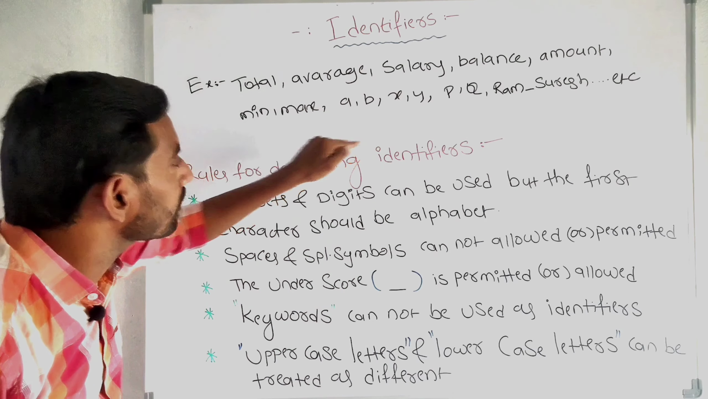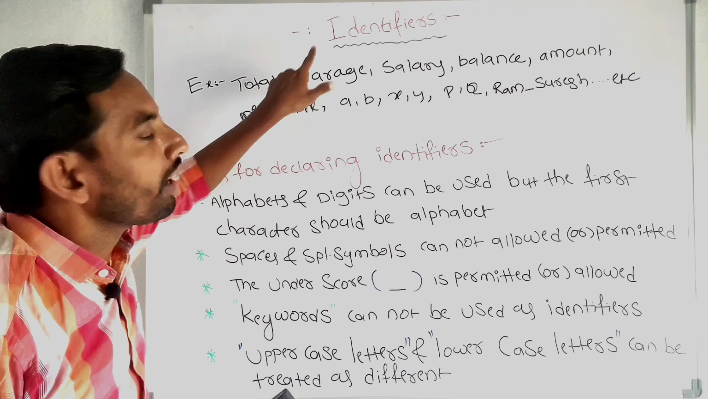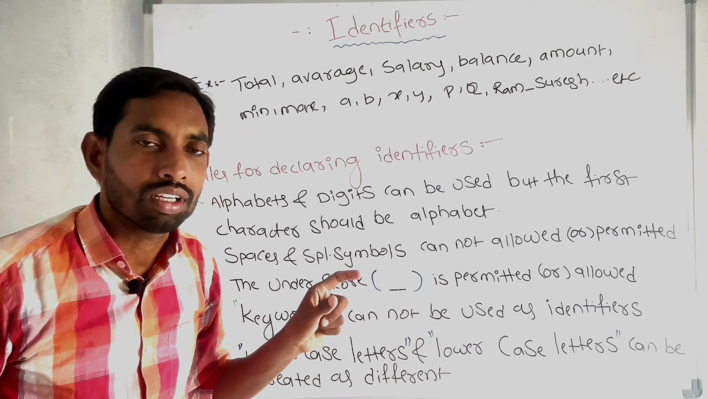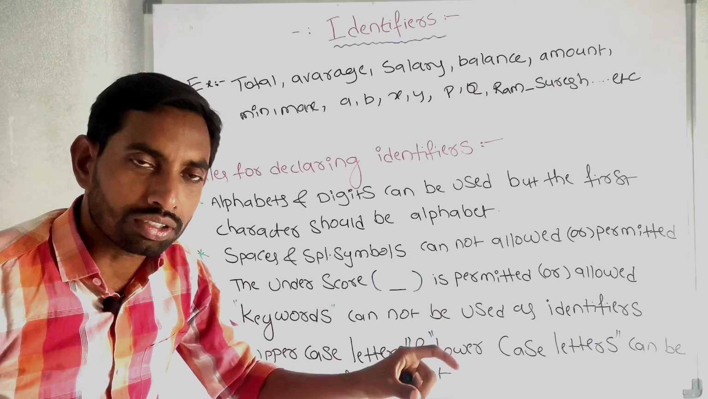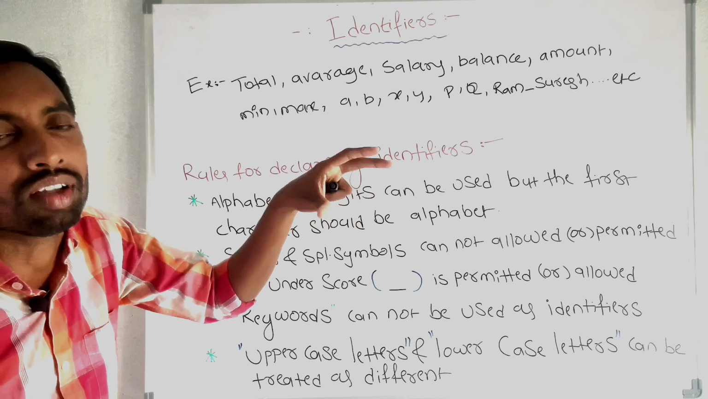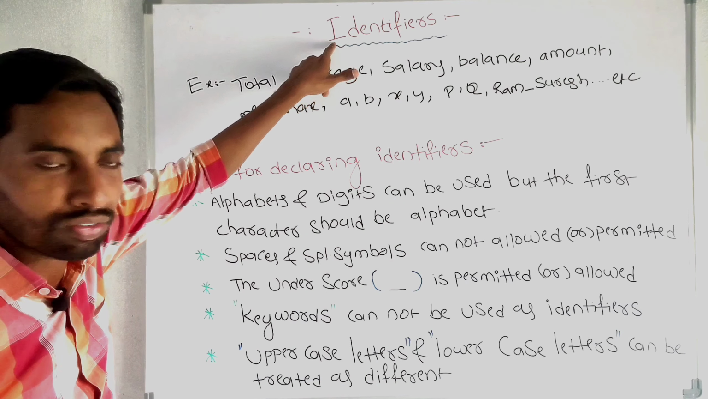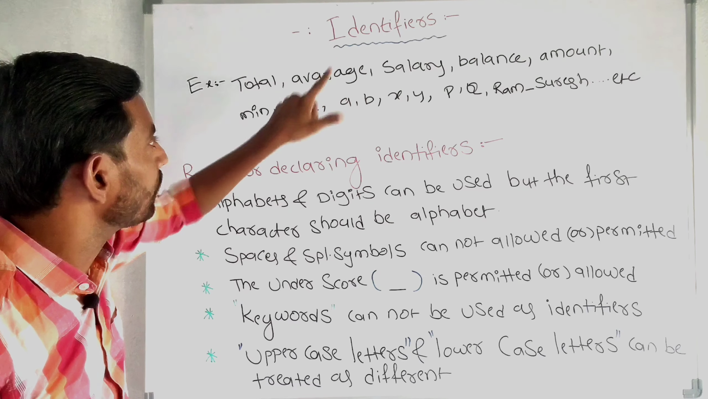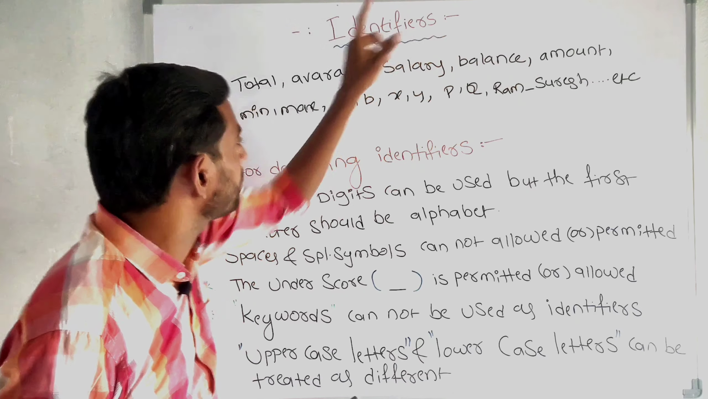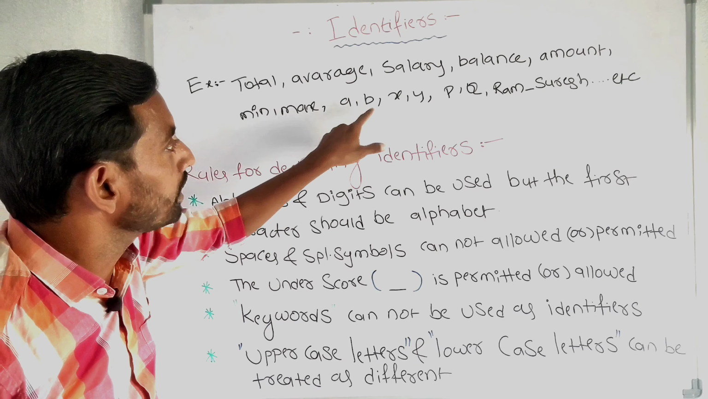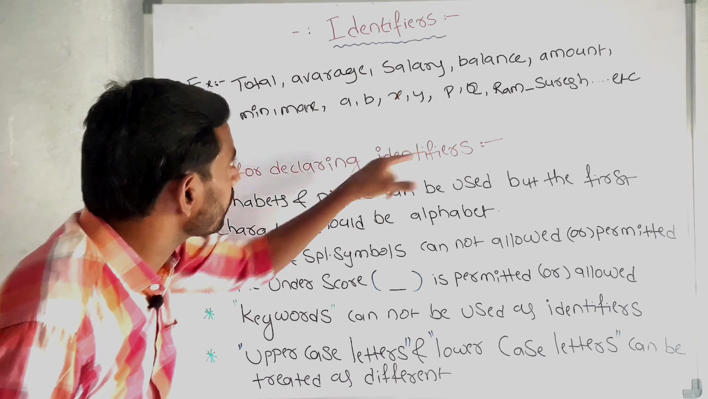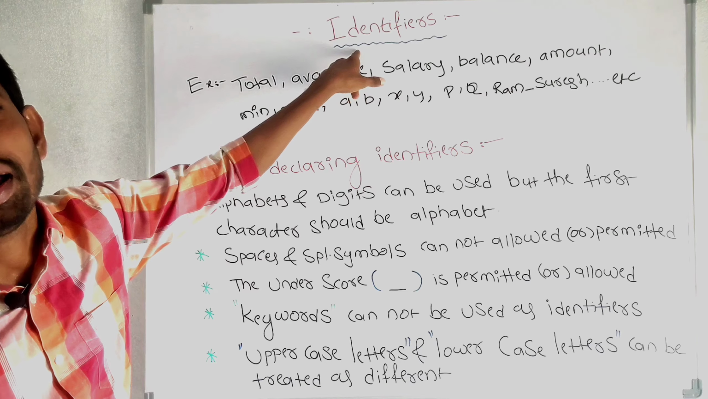These all are identifiers. Identifiers are the names of variables, arrays, functions, unions, structures and any other user defined items. Total is an identifier, average is an identifier, salary is an identifier, balance is an identifier, amount is an identifier, minimum, maximum, A, B, X, Y, P, Q, Ram underscore Suresh. These all are examples of identifiers.